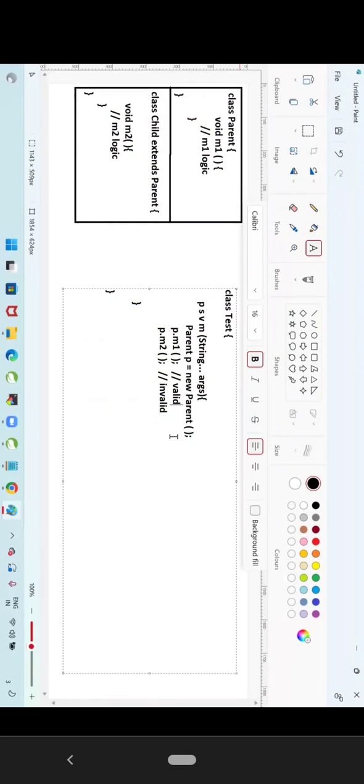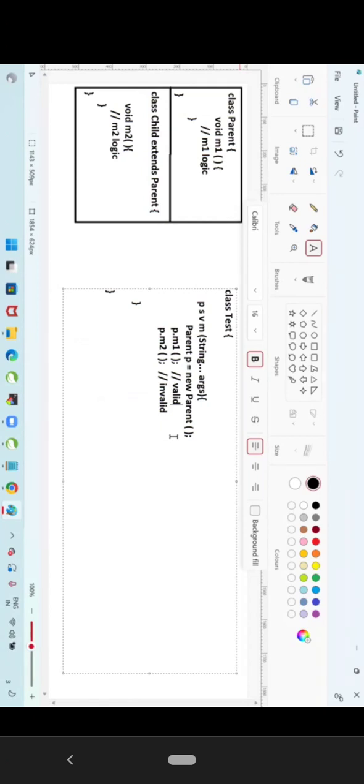Hierarchy: first it will check in the current class. If it is not available, it will check in the parent. If a parent is not available, it will go for Object. That is the method call hierarchy. Always it will check in the current class. If not available, check in the parent. If not available, go for Object. If not available, throw the error.